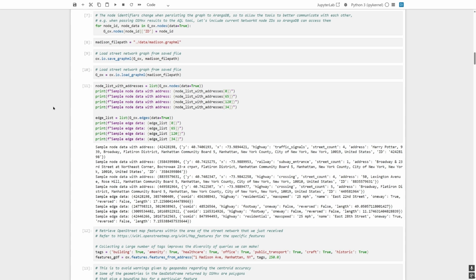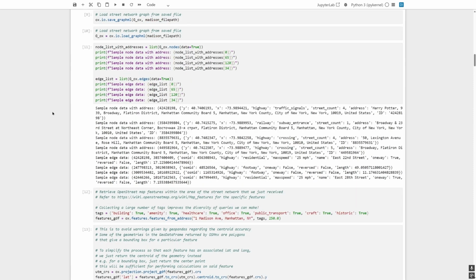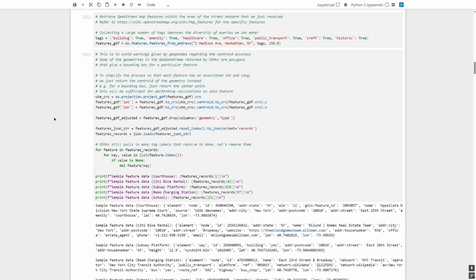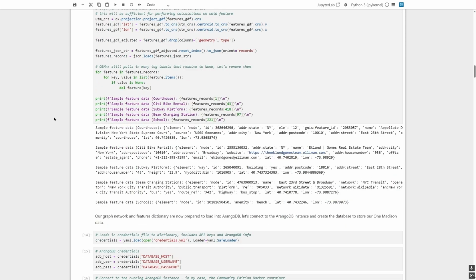Here's some sample node and edge data, where you can view attributes like latitude and longitude, how many streets are connected to a node, addresses, length of pathways, and so on. To enhance the database our tool can run queries against, we'll also collect OSM features and load them to ArangoDB as a collection. We'll retrieve the features from the same location bounding box and specify tags such as what type of amenity each feature is to enrich our data. We process the data to make it easier to serialize for ArangoDB and present some sample features.